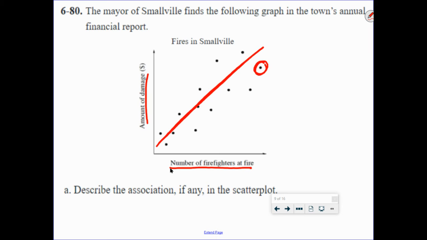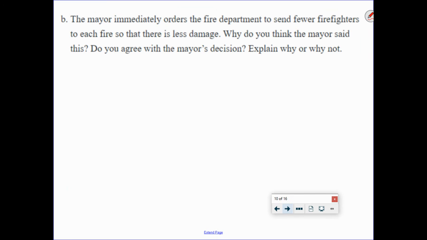Why would more firefighters cause more damage? Or why would there be more damage where more firefighters go? Because it probably means the fire is even bigger. So the mayor read this information wrong. They should have said, hey, the bigger the fire, the more firefighters go. So there is a link, but it's not a cause. The firefighters don't cause the problems and the damage in the fire.